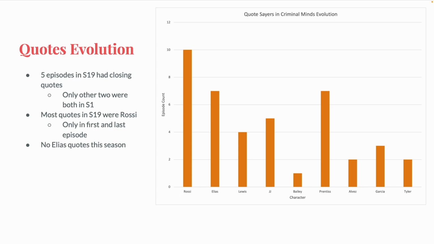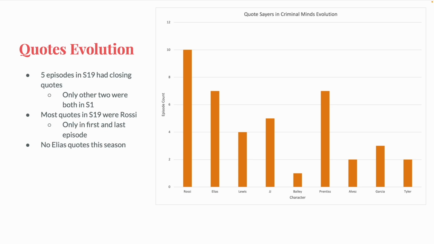As for the characters who said the quotes, this graph shows the counts for all of Evolution. Rossi has the most with 10, followed by a tie between Prentiss and Elias at 7. In season 19, Rossi also had the most quotes. He said 3. There was 1 in the first episode and 2 in the last episode, so he really bookended the season. Lewis said 1 quote this season, JJ said 2, Prentiss said 2, Alvis said 1, Garcia said 2, both in the same episode, and Tyler had 1. There were no Elias quotes this season.